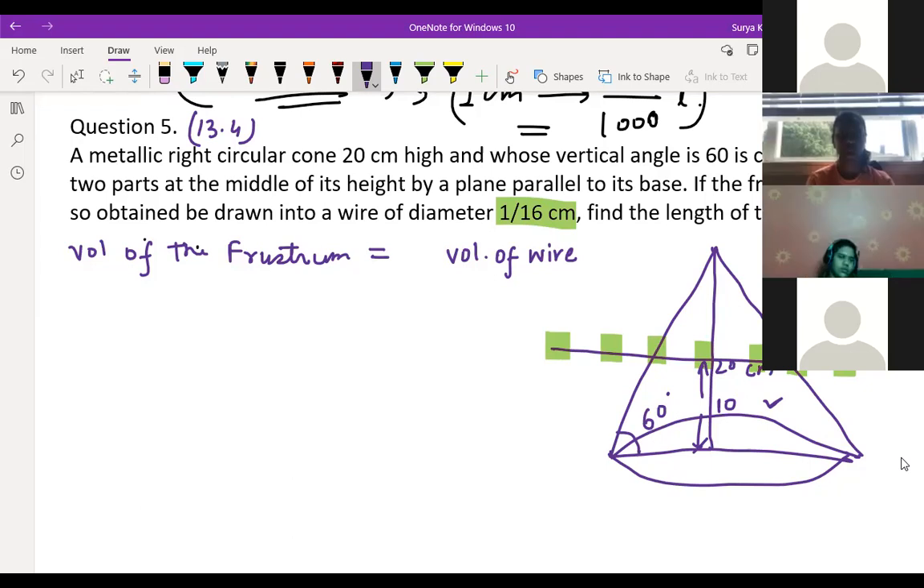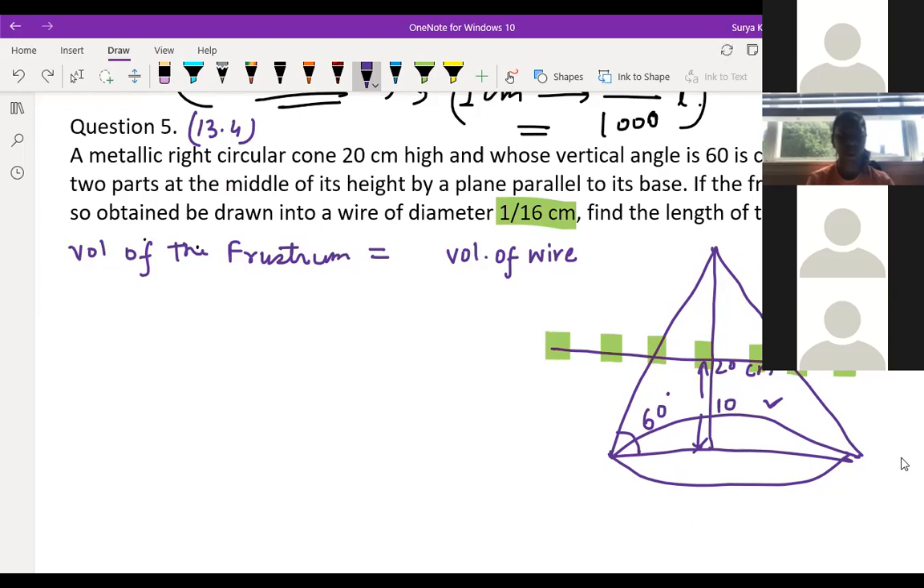Sir, from where did you get that 10? We are dividing the full frustum into two parts, right? Cut into two parts at the middle. Okay, sir. So middle means exactly from the middle, right? Yeah.